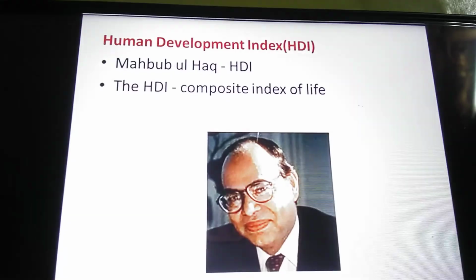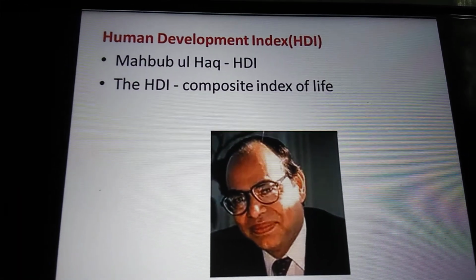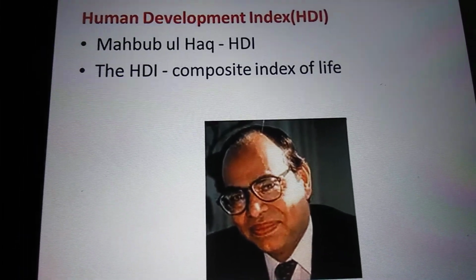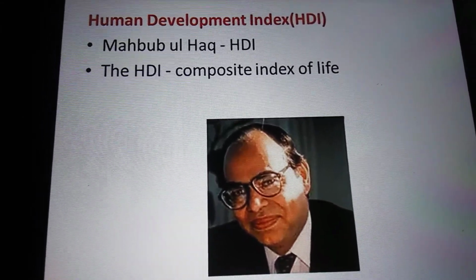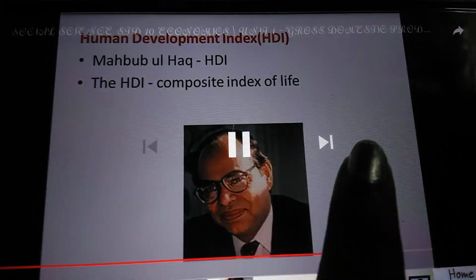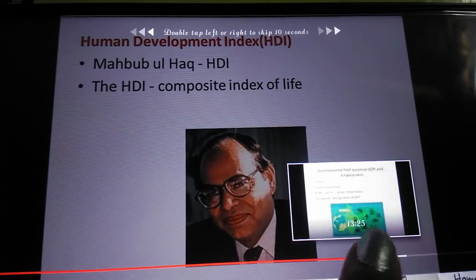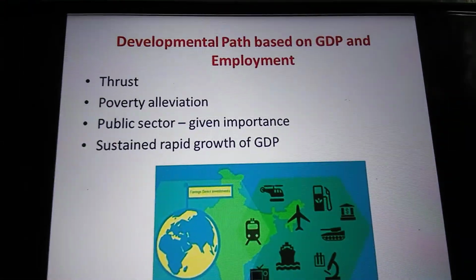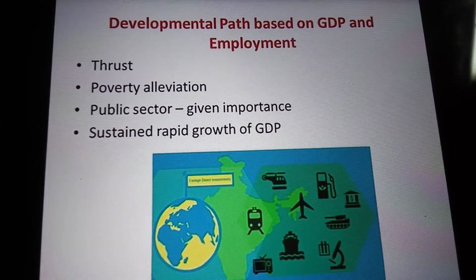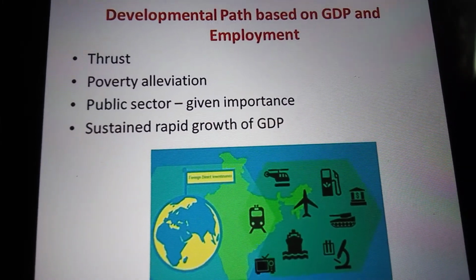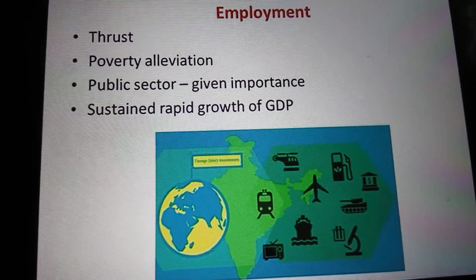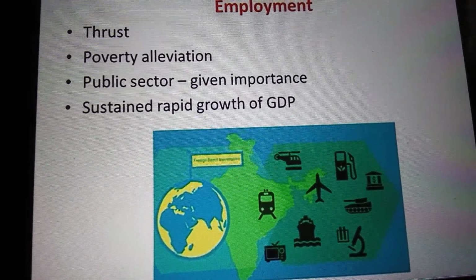T. Mahbub ul Haq, a Pakistani economist at the United Nations, introduced the Human Development Index, that is HDI. HDI is a composite index of life expectancy at birth, adult literacy rate, and standard of living rate. This was to give a thrust to domestic industries and reduce dependence on foreign products and companies. Through 5-year plans, new industries were created. Poverty alleviation came as a corollary of the rural development path of India.